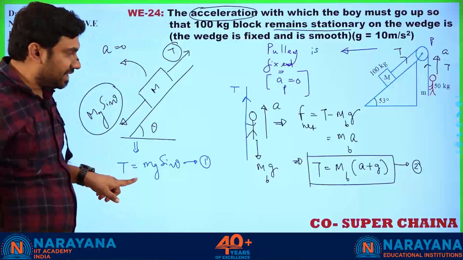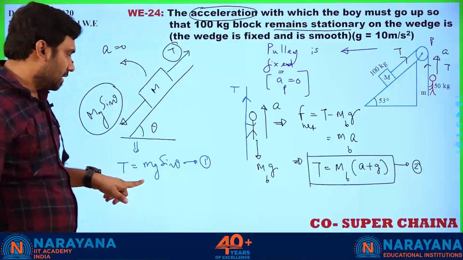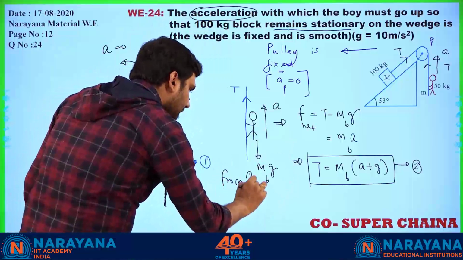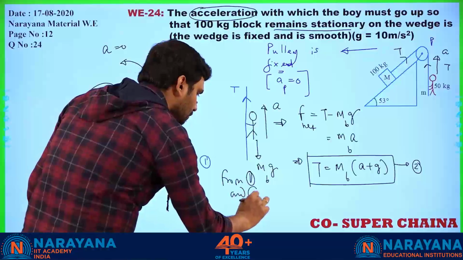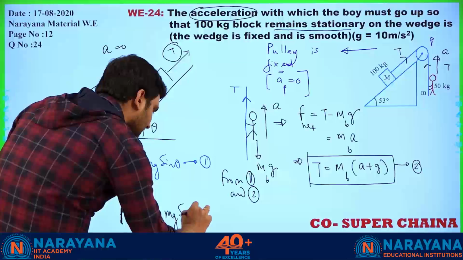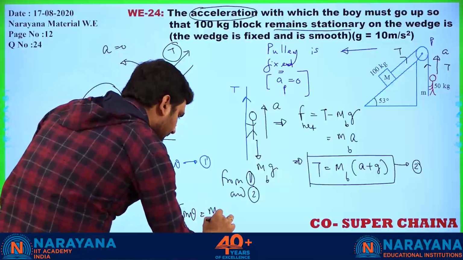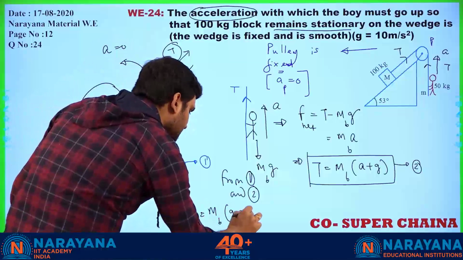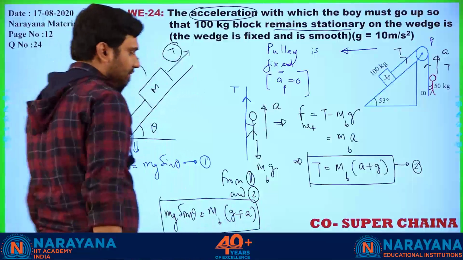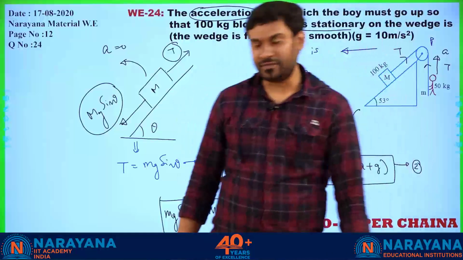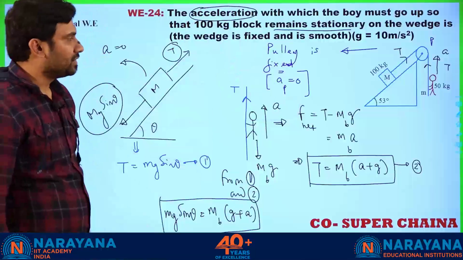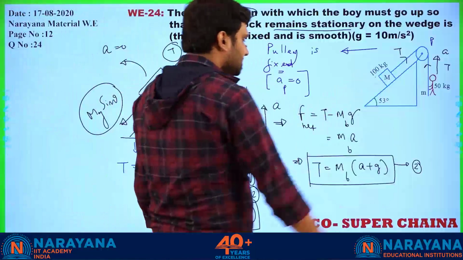Already we got the value of T. This we can work as a reference. So by clubbing these two equations, from 1 and 2, what I am going to write? mg sine theta is equal to mb into G plus A. That's it. This equation is enough to give you the value of A, or with what acceleration the boy must move up so that this block remains stationary.